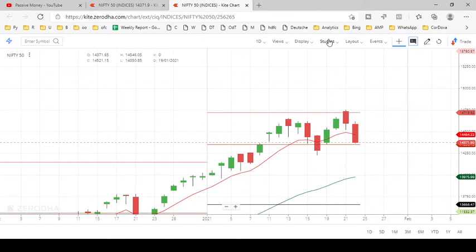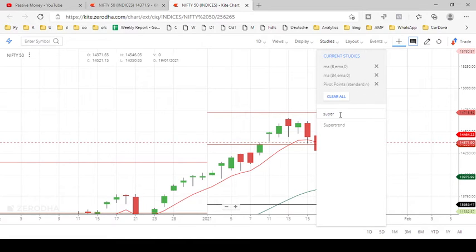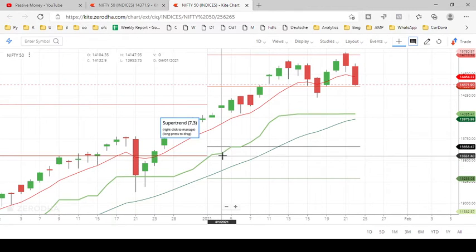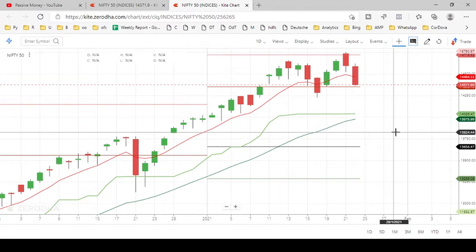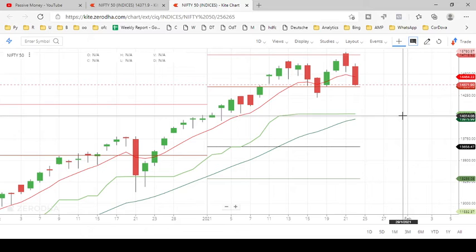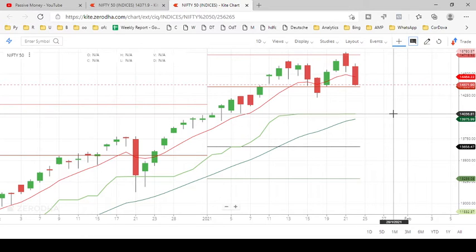Suppose you want to check the trend, we have a tool, the Super Trend. With the help of this we can indicate the trend. See, here the Super Trend is suggesting 14,036. We have a bullish kind of trend, we can say that.